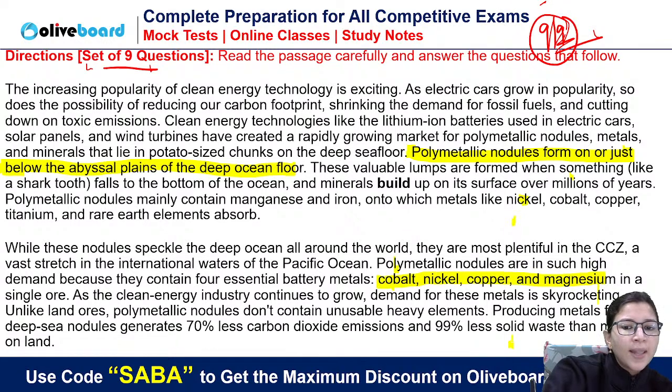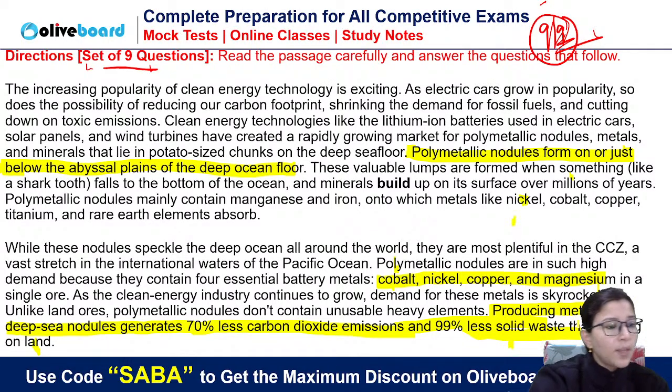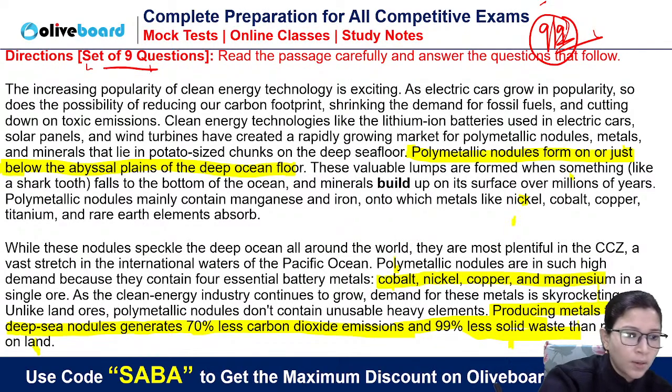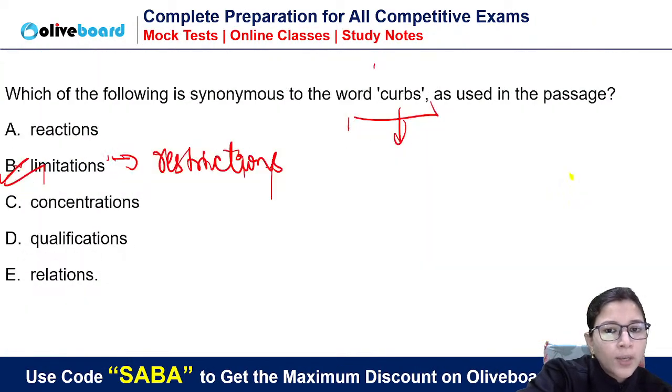Okay, and then last it is given: producing metals from deep sea nodules generates 70% less carbon dioxide emissions and 99% less solid waste than mining on land. It means वहां पर आपका जो है प्रोडक्शन भी कम होता है, मतलब जो पॉल्यूशन होता है वो कम होता है अगर आप सी से माइन करते हैं. So all the answers you got here only.